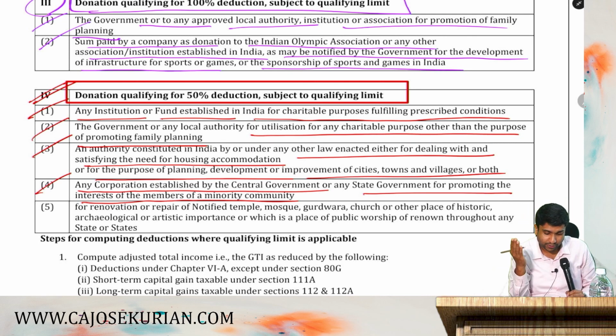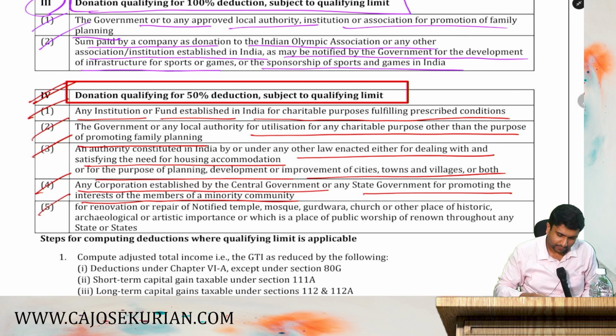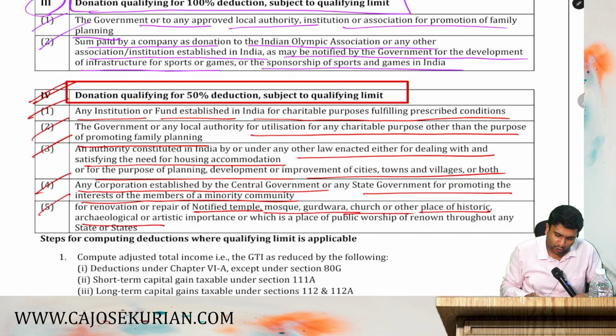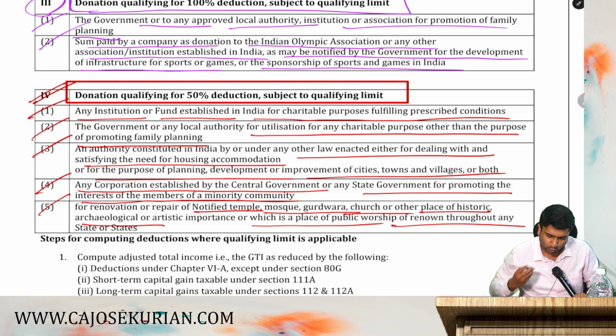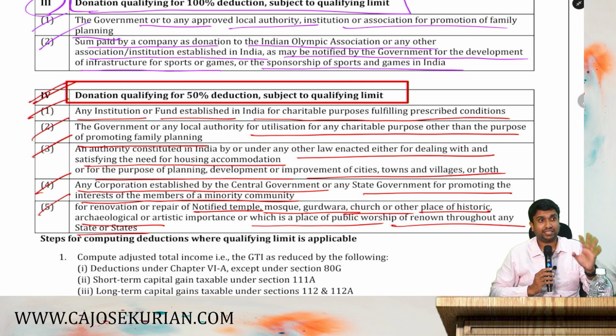Then item number 5, for renovation or repair of notified temples, mosque, gurudwara, church and other places of historic, archaeological or artistic importance, or which is a place of public worship of renown throughout any state or states. So all these items are subject to deduction of 50%, subject to 10% of adjusted gross total income.